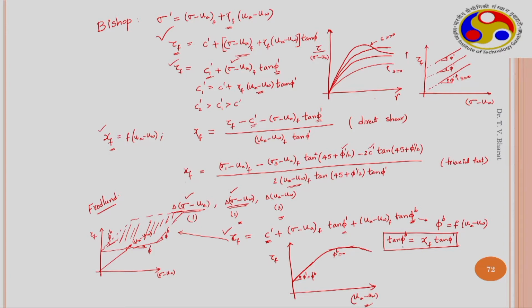So, whether we obtain phi b from several sets of data at different matric suction values, this approach will be similar to obtaining chi f using several sets of data from suction-controlled direct shear and suction-controlled triaxial tests.